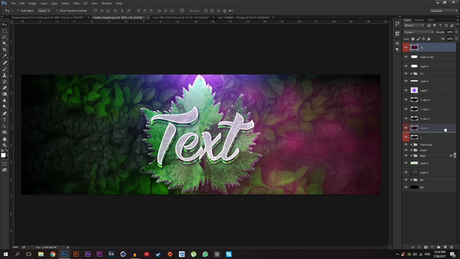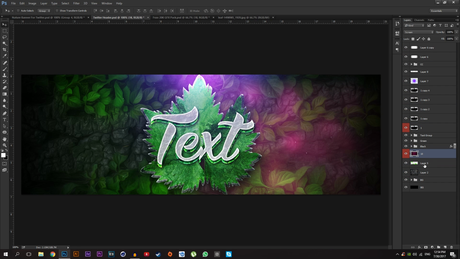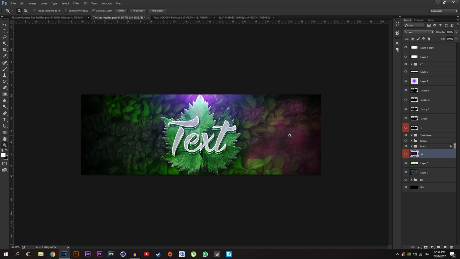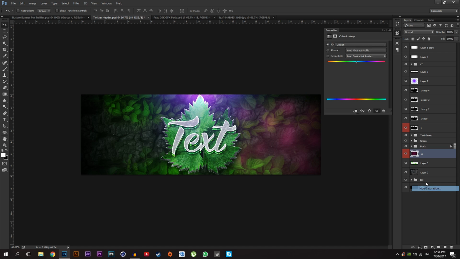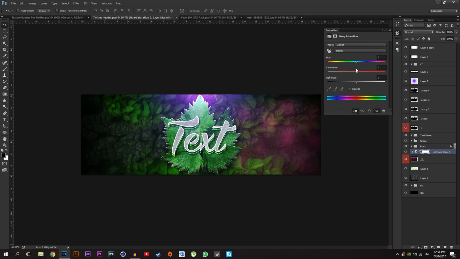and put that one on top of this green layer. Oops. And put it here. And I'm going to add the hue saturation on it. Make it a nice purple color.